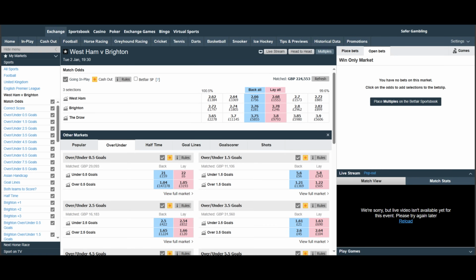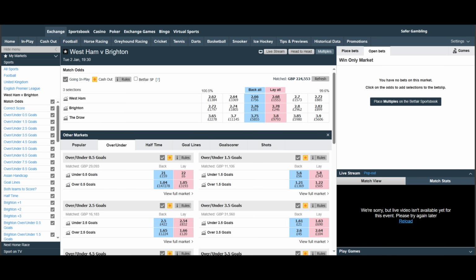Over and unders markets are a popular market to trade, and goal statistics can give you a tremendous advantage when trading on football matches and trying to predict how many goals will be scored between two teams in any given match. The market is commonly referred to as overs, unders, or total goals.